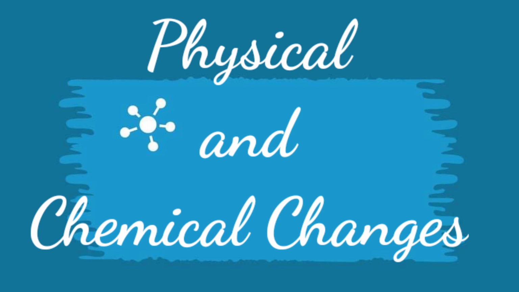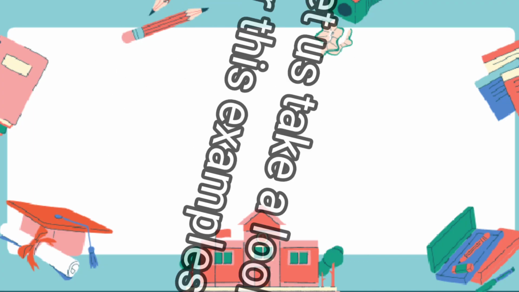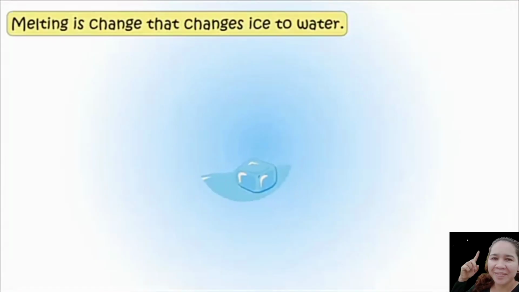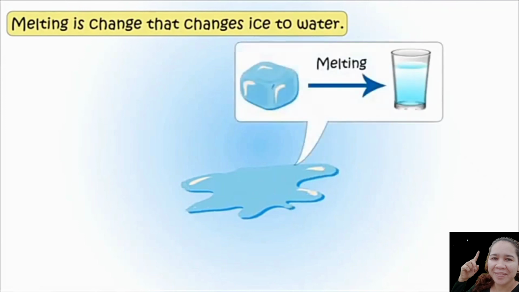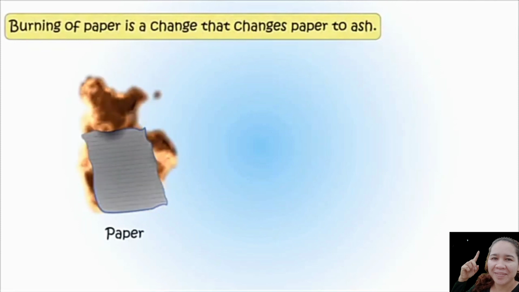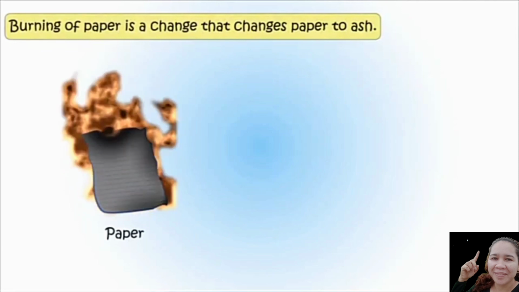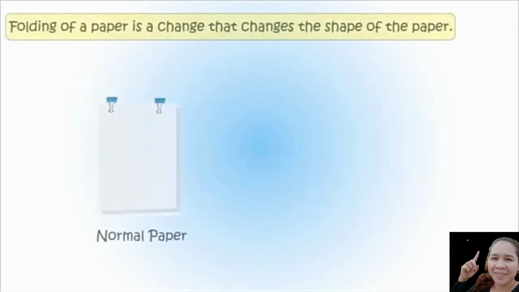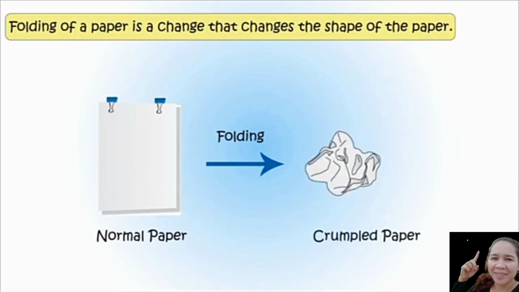Physical and chemical changes. Melting is a change that changes ice to water. Burning of paper is a change that changes paper to ash. Folding of paper is a change that changes the shape of the paper.